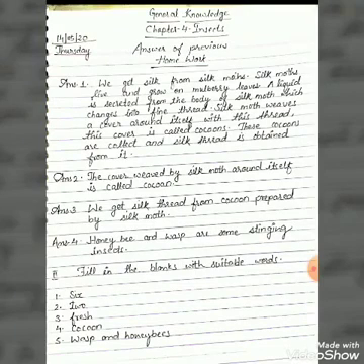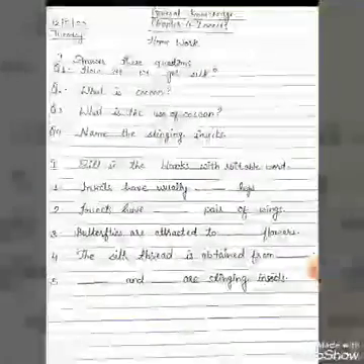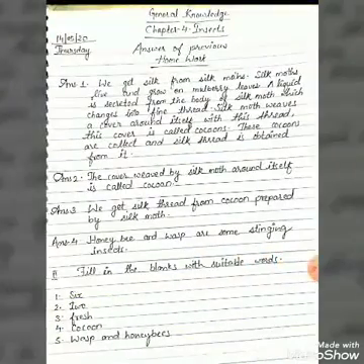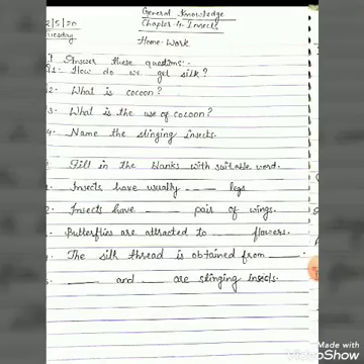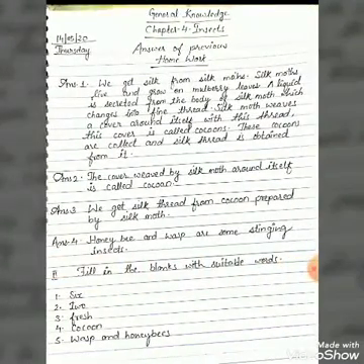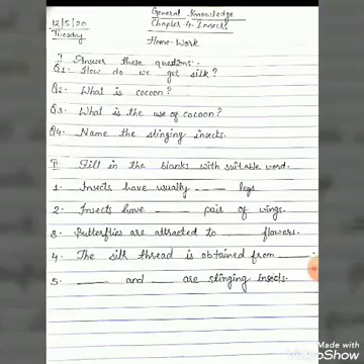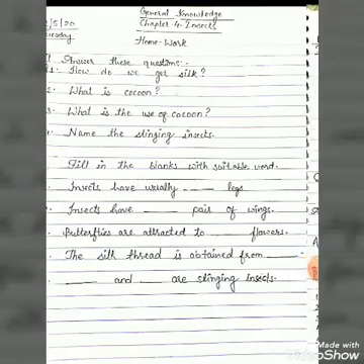Now second one is filling the blanks with suitable words. We know that insects have usually how many legs? 6 legs. Second question is, insects have dash pair of wings. Your answer is 2 pair of wings. Third, butterflies are attracted to dash flower.